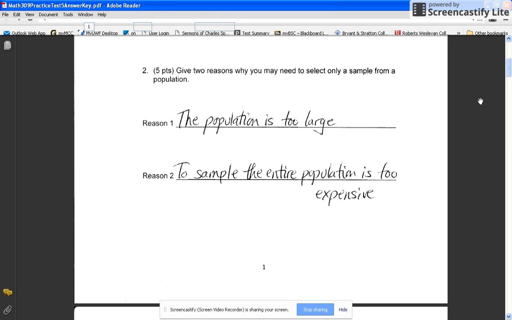And a second reason is that to sample the entire population is too expensive. It would cost too much to do so.